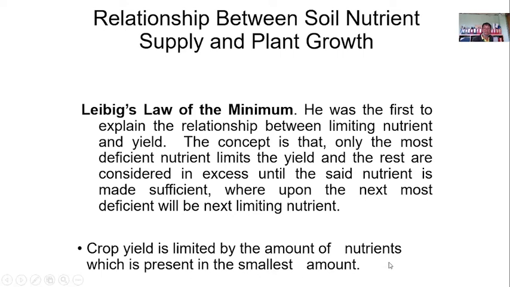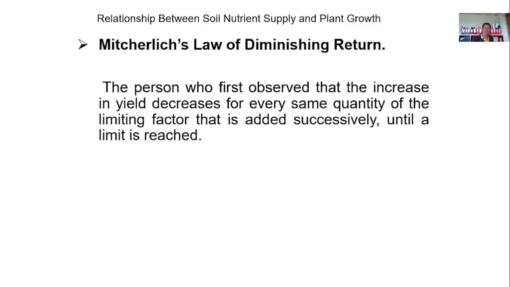Halimbawa, kukulang yung, deficient yung also potassium. So, tubers will not develop because one of the functions of the potassium is to carry the photosynthate. Energy also is required. So, that is in the form of ATP, which is the phosphorus. So, pag yan ang limiting factor dyan, the yield of the plant will not be good. So, it's affected or limited. Yun ang ibig sabihin nito ng Liebig's law of the minimum.